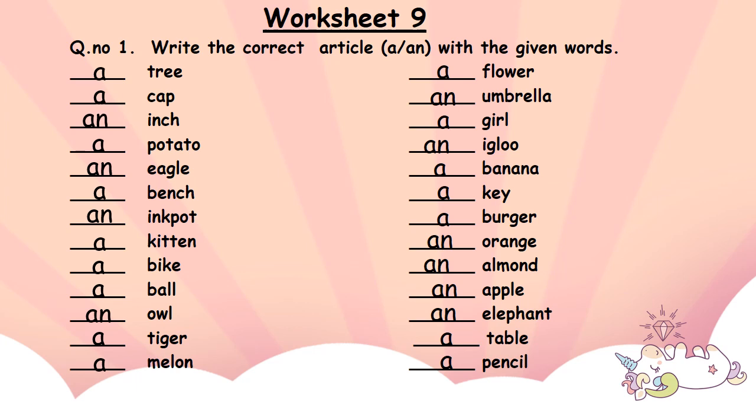I hope you have written all the correct articles with the given words.